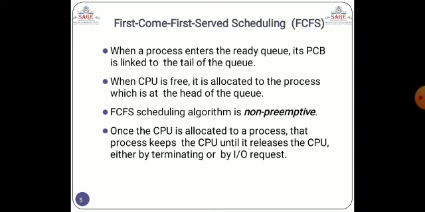B should be executed after the complete execution of A, when it is terminated by the processor, then process B should be started. Once the CPU is allotted to a process, that process keeps the CPU until it releases the CPU either by terminating or by an input output request.